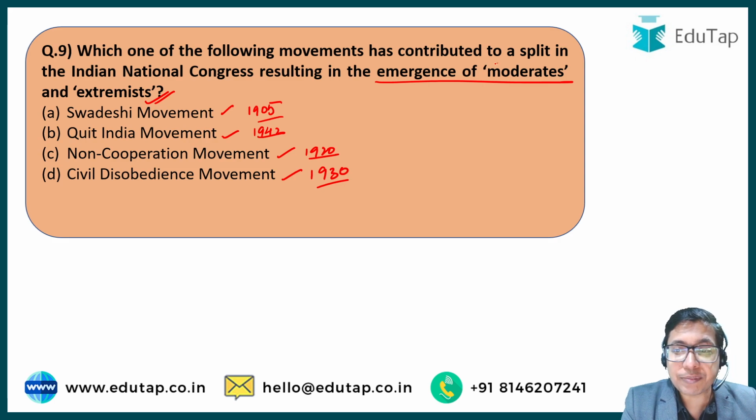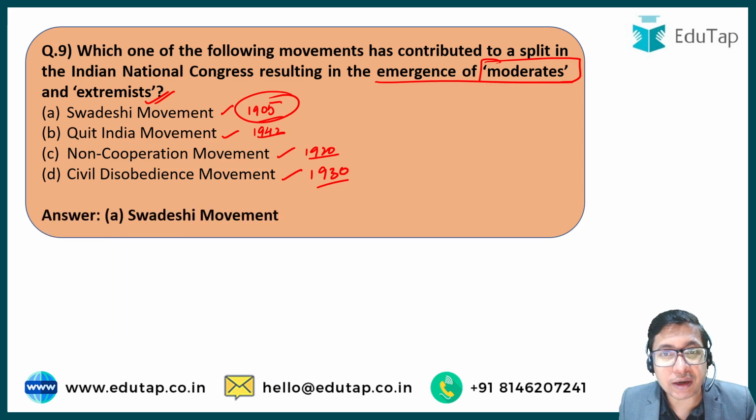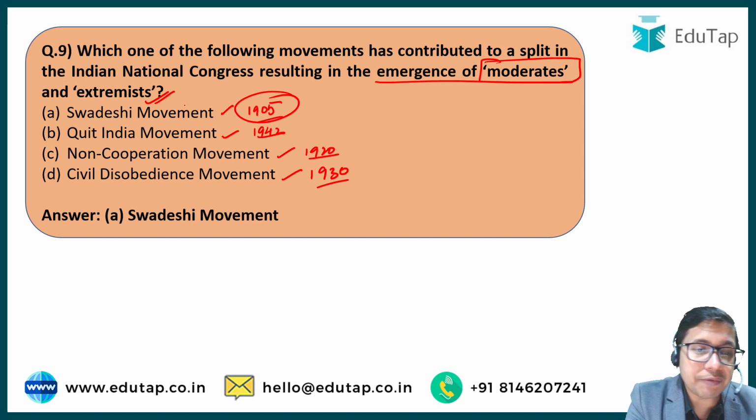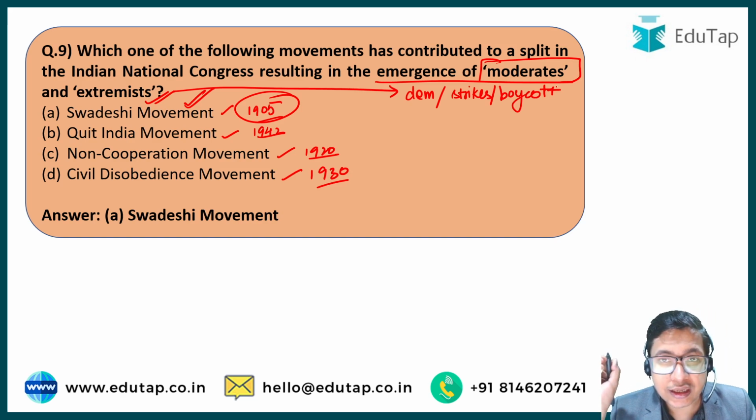Now we know that this emergence of moderates and extremists happened before Gandhiji came into India, and there is only one movement which happened before Gandhiji came into India, and that is our Swadeshi movement, right? So even before Gandhiji came into India, the leaders of Congress were divided into two factions, the moderates and the extremists. When the partition of Bengal happened, the Congress decided that we have to protest in a certain way. The extremist leaders wanted demonstrations, strikes, boycott, and the use of Swadeshi or nationalist goods, while the moderates wanted peaceful agitation.